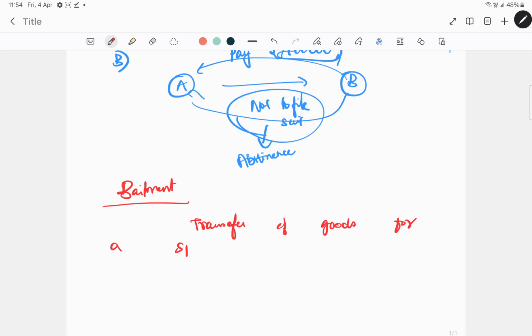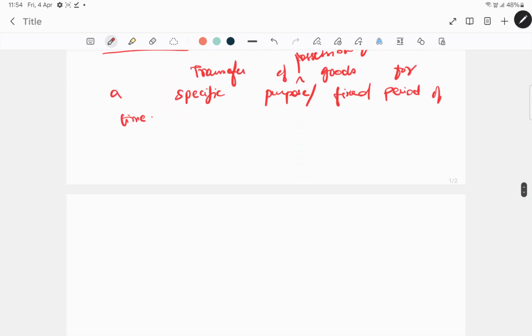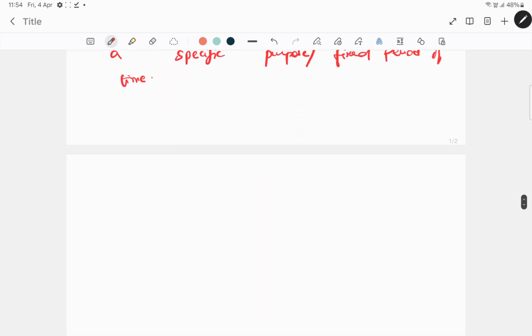Do you transfer the possession or ownership? You transfer only the possession of goods for a specific purpose or for a fixed period of time. And once the purpose for which it has been transferred has been accomplished, or the fixed period has expired, then you get back the goods.